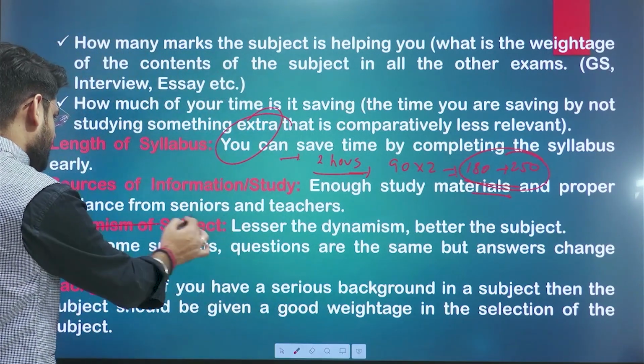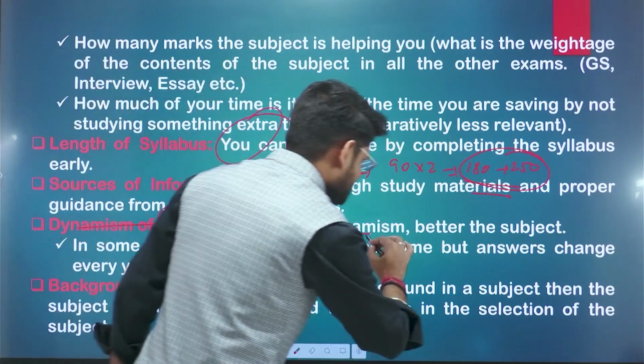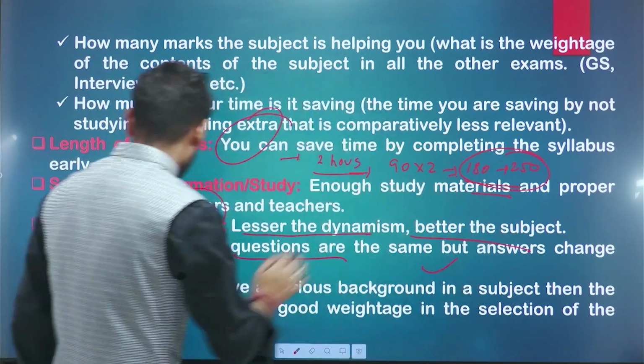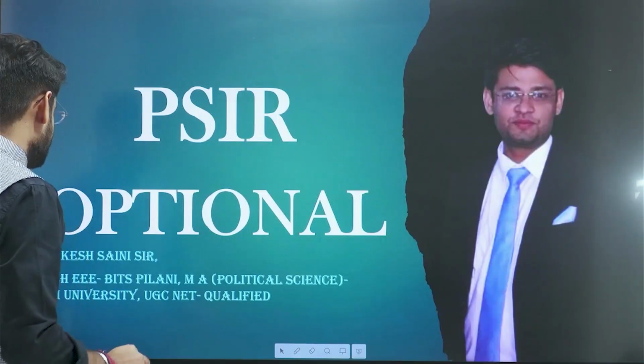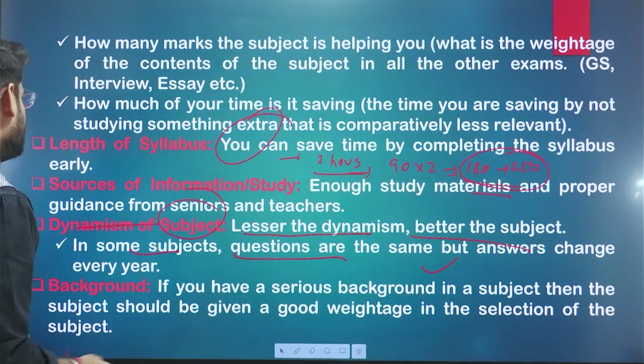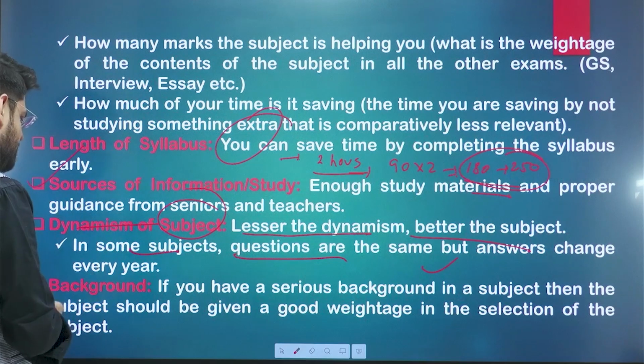Dynamism of the subject we have already discussed. The lesser the dynamism, the better the subject. In the subject, questions are the same, but the answer changes every year, just like political science. Source of information we have discussed.